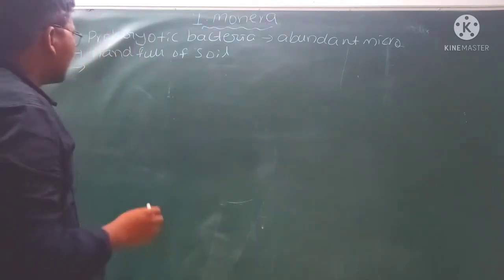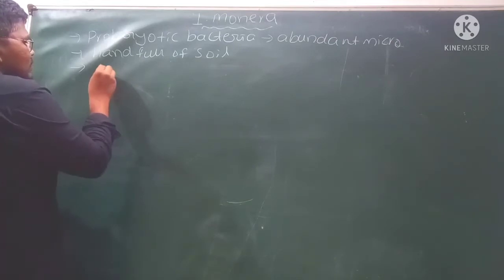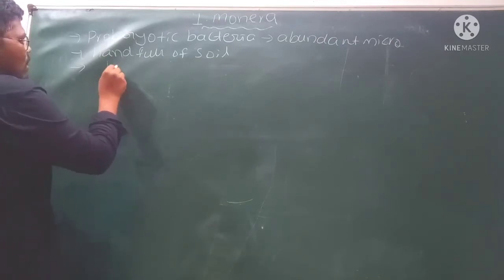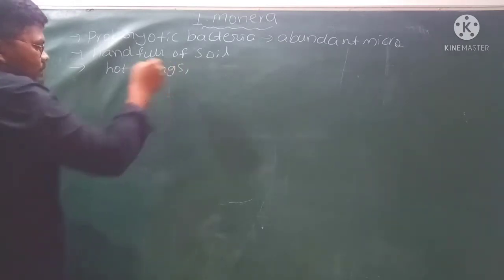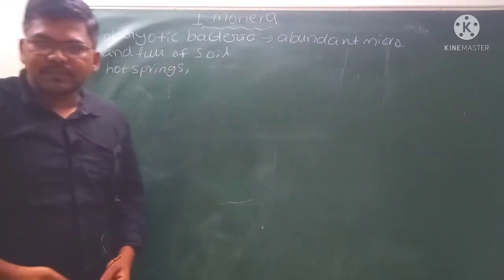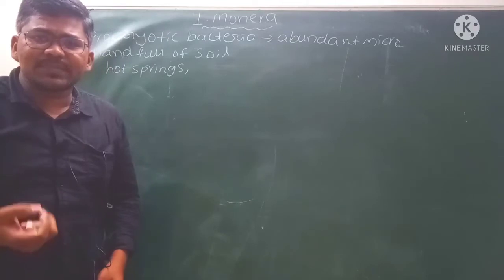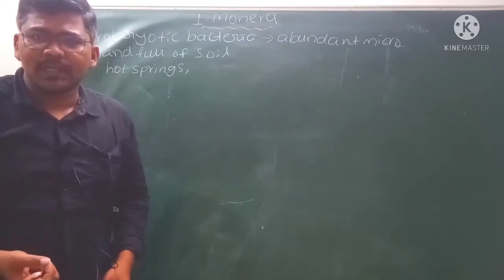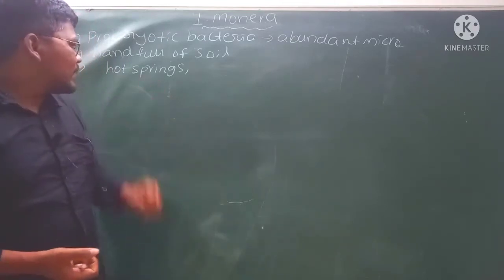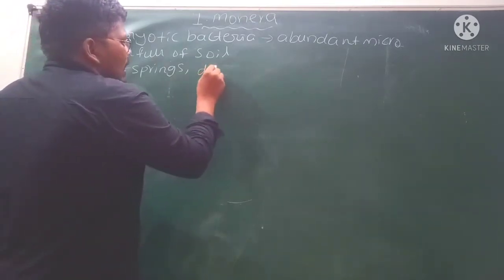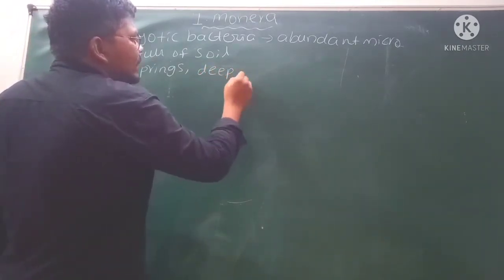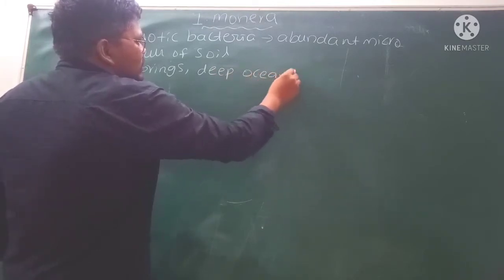For example, the bacteria are present in hot springs. Hot springs contain high temperature water. The bacteria can live in the high temperature hot springs, and they also live in deep oceans.